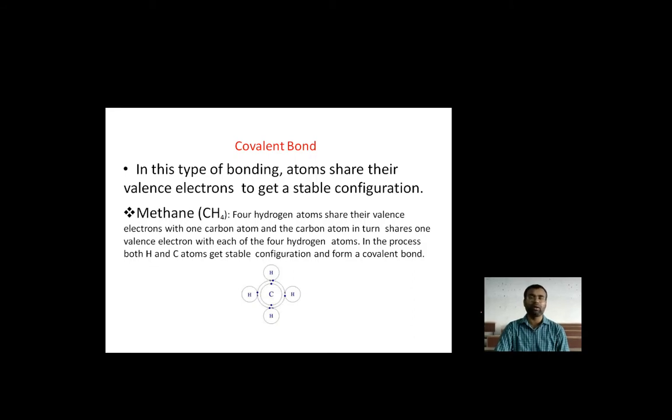We take the example of methane, CH4, carbon with hydrogen atoms. The 4 hydrogen atoms share their valence electrons with 1 carbon atom. As you can see in the figure, this is how they combine to create the compound called methane, which is in gaseous form. The carbon atom in turn shares 1 valence electron with each of the 4 hydrogen atoms. In the process, both hydrogen and carbon atoms get a stable configuration and form a covalent bond.